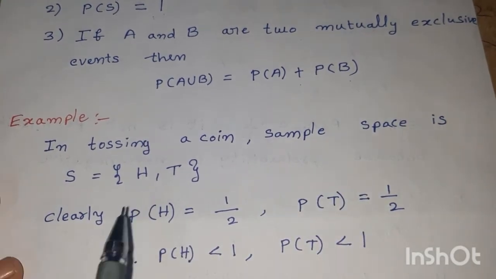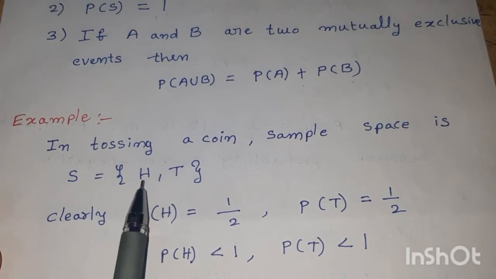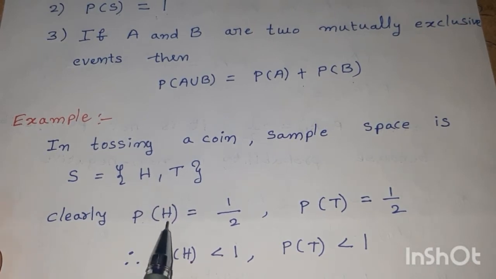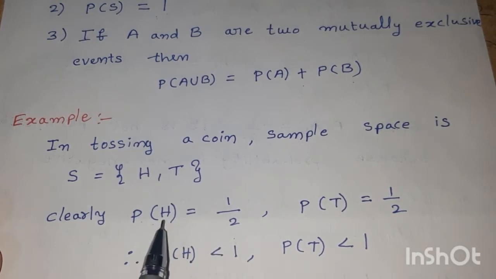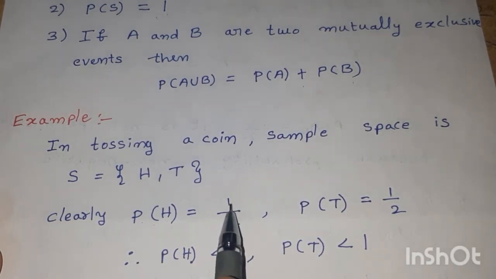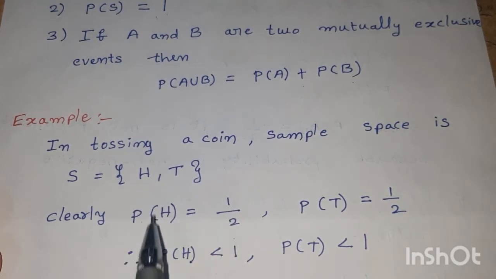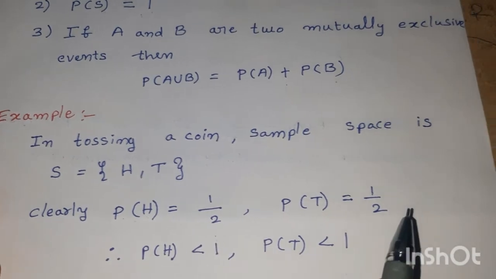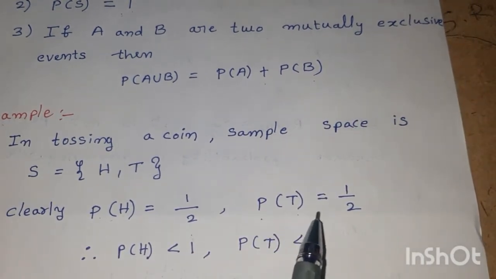Here we can easily observe that probability of this event, P of H, is equal to 1 by 2. Probability of an event is given by number of favorable cases by number of exhaustive cases. Number of favorable cases is 1 because there is only one favorable case H, 1 by number of exhaustive cases 2, so 1 by 2. Similarly, P of T is equal to